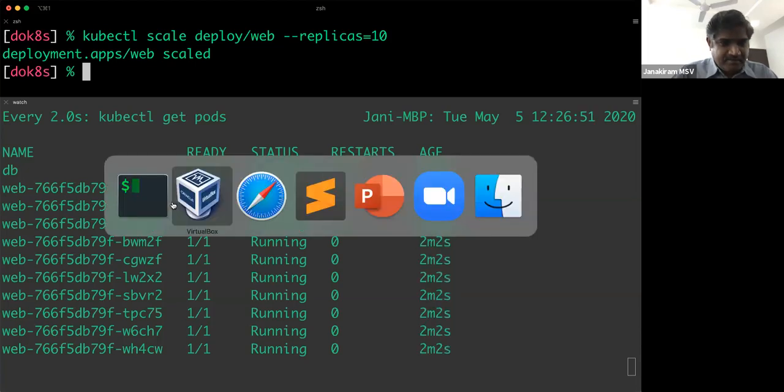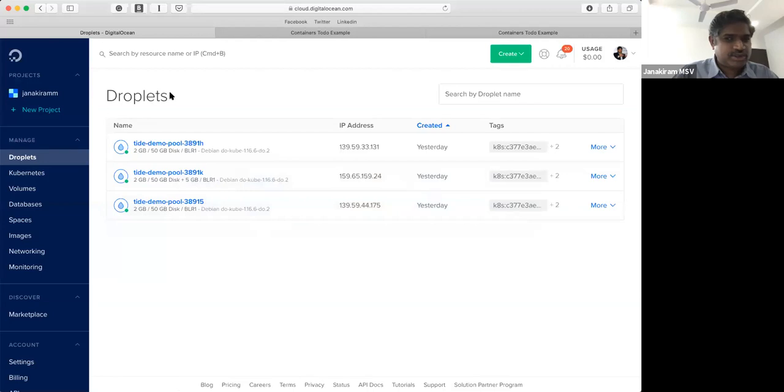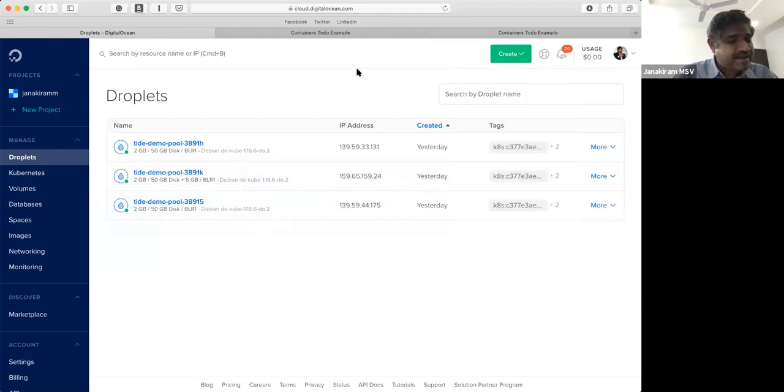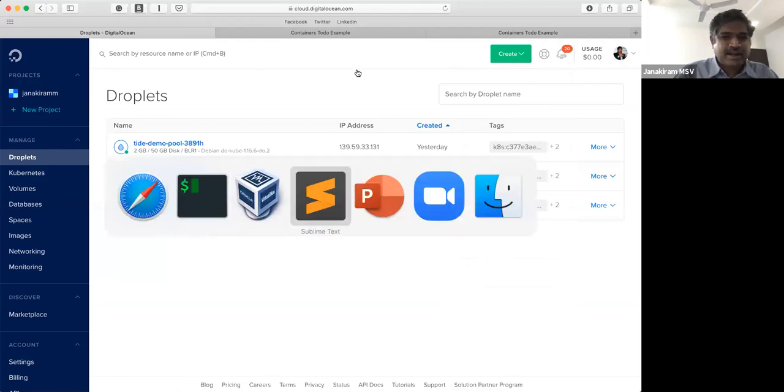And by the way, when you're running Kubernetes on DigitalOcean, you don't need to install Kubernetes. It is a managed service like the databases and the other managed services. So with a single click, you can define your Kubernetes cluster size, choose the region, and boom, you go live with a fully fledged, fully compliant cluster. So that was a quick demo of using Kubernetes with DigitalOcean and how you can scale your applications.